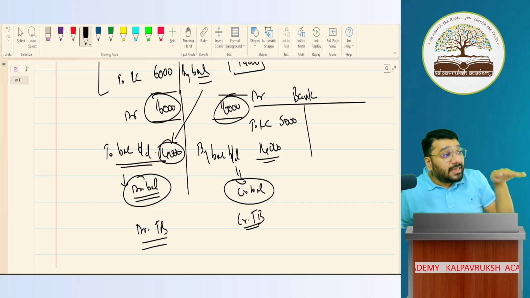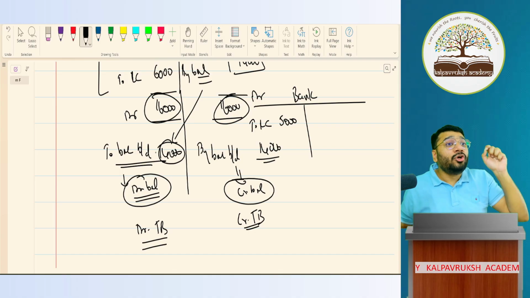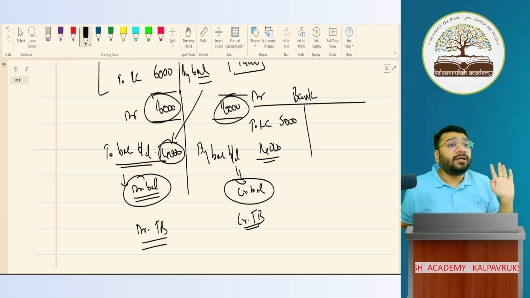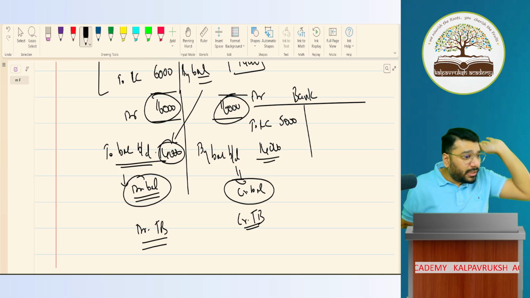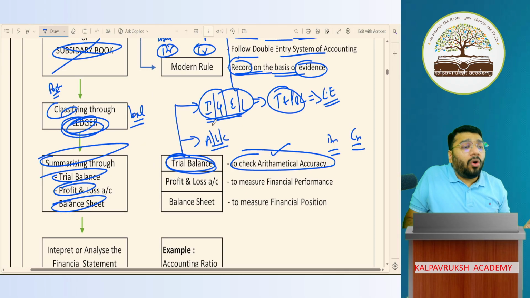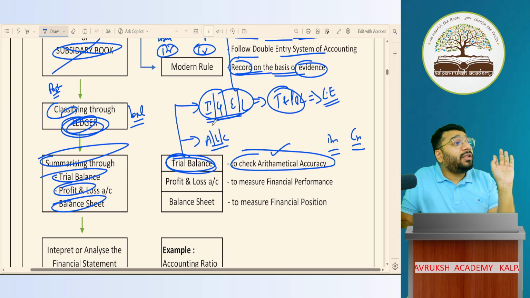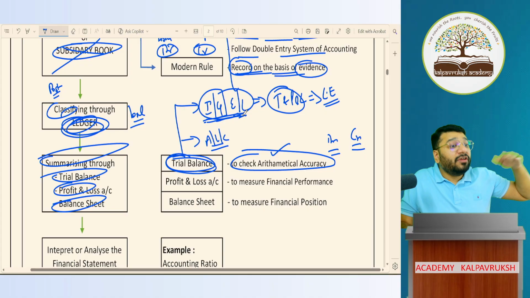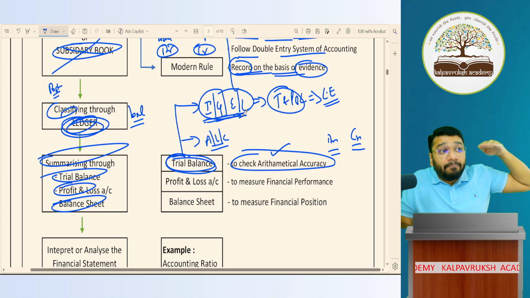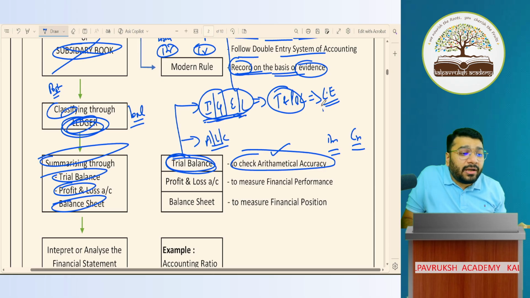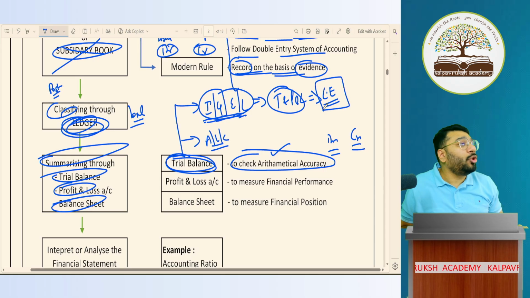So we have to close the ledger, and for that we pass one entry called a closing entry. We have the closing entry in the 12th syllabus also. In partnership, at multiple places we'll pass closing entries. I'll give a glimpse of that when I do that concept. So in the trial balance, all the accounts or ledgers which have the flavor of income, gain, expense, and losses, we call nominal accounts. We close those ledgers by transferring them to the trading and P&L account by passing an entry called a closing journal entry.